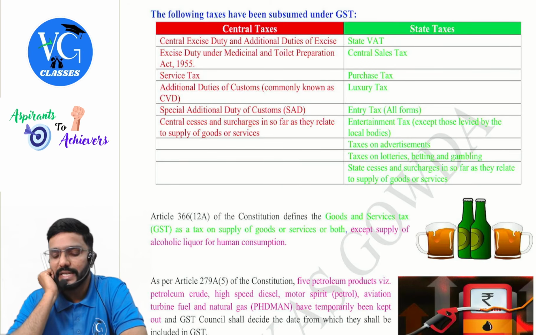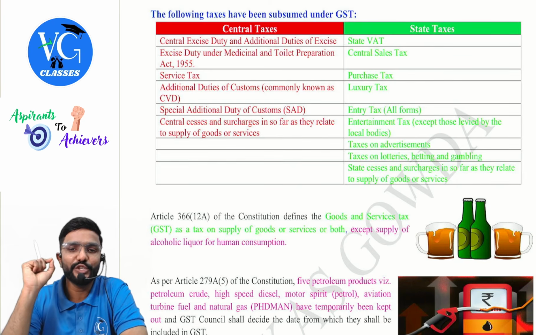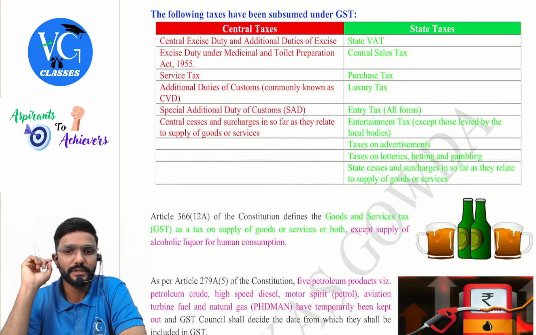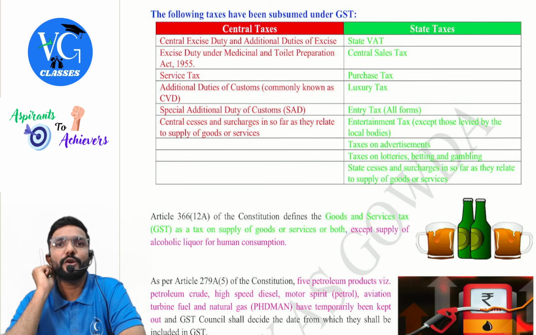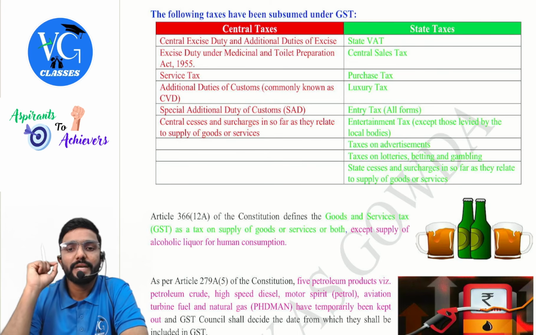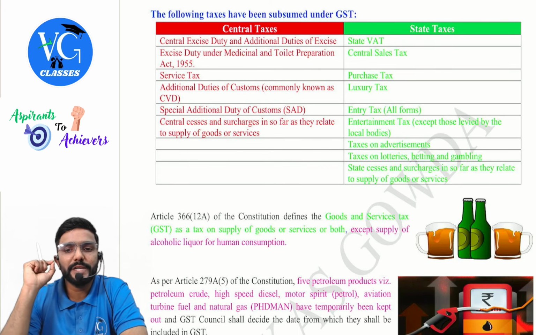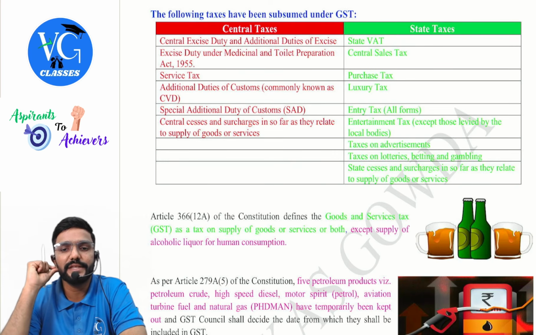Then coming to the state list: state VAT, central sales tax, purchase tax, luxury tax, entry tax in all forms, entertainment tax except those levied by local bodies. If it is levied by local bodies, is it continued to be levied even now? Yes. Taxes on advertisement, taxes on lotteries, betting and gambling, state cesses and surcharges insofar as they relate to supply of goods or services.